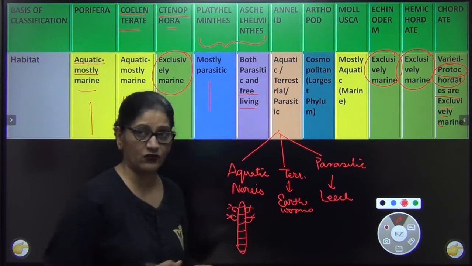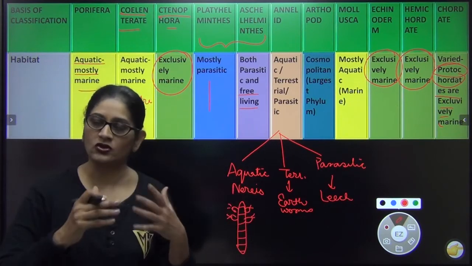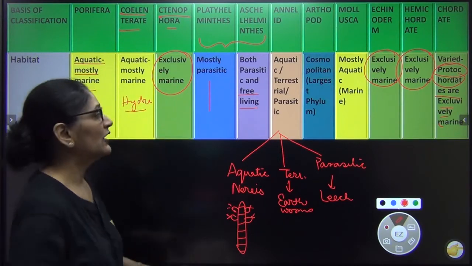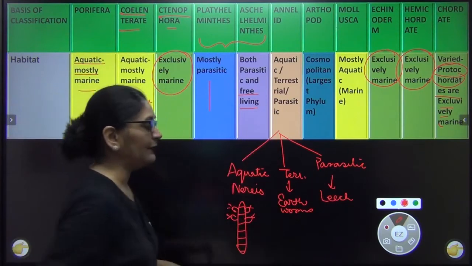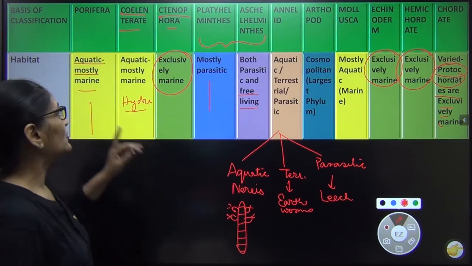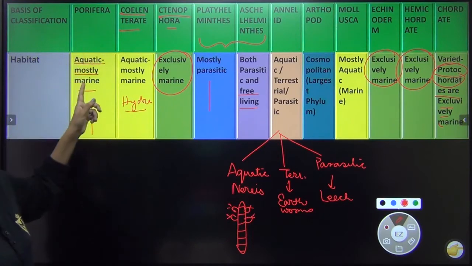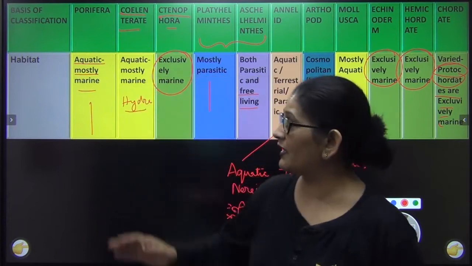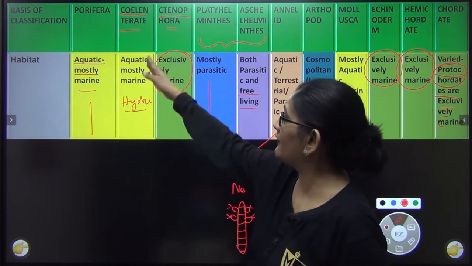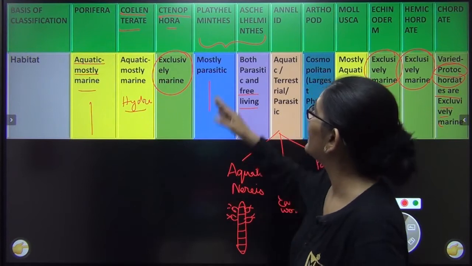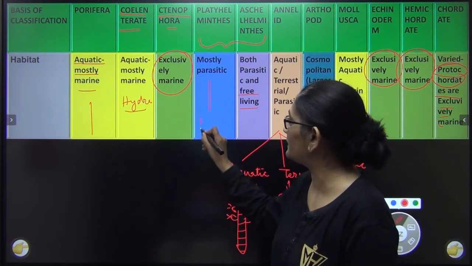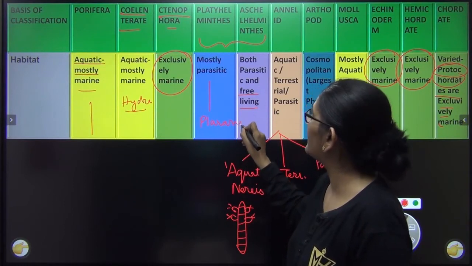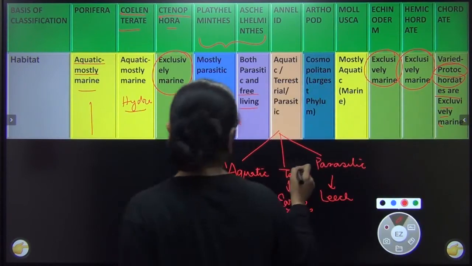They are found in fresh water. They are also aquatic, but they are parasites. They attach to our bodies and they suck blood. So I have given you an example of all the 3, and these examples are important. I told you in Porifera, they are all marine, not exclusively, but I gave you an example, Spongilla. I gave you an example here, freshwater hydra. Then I gave you an example over here, that was planaria, right? Now I am giving you an example in annelids of all the 3.